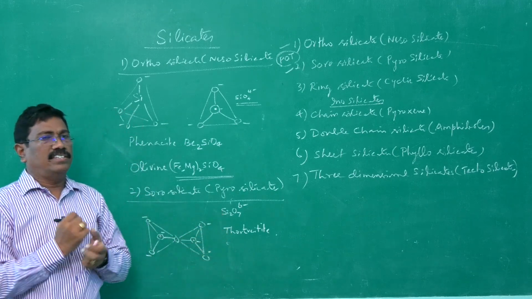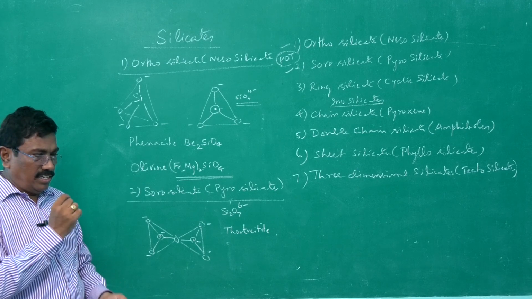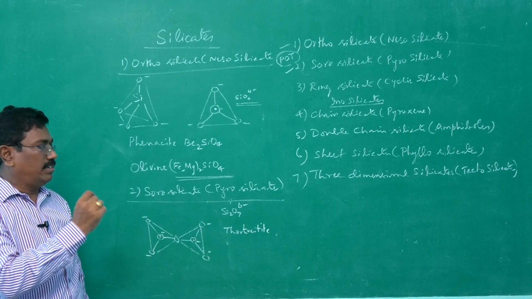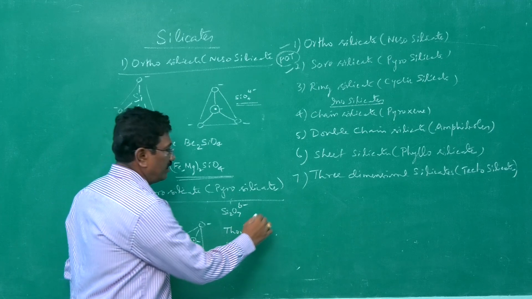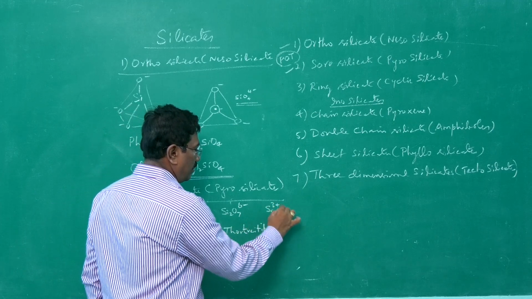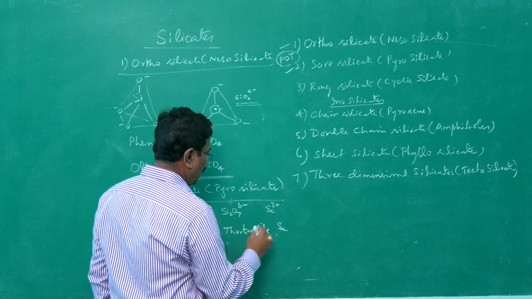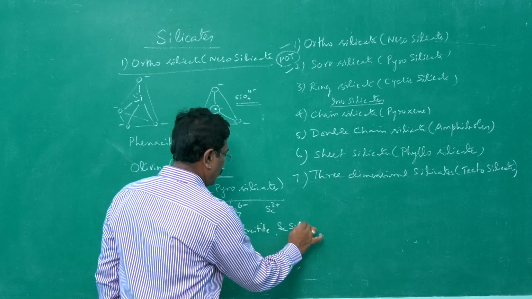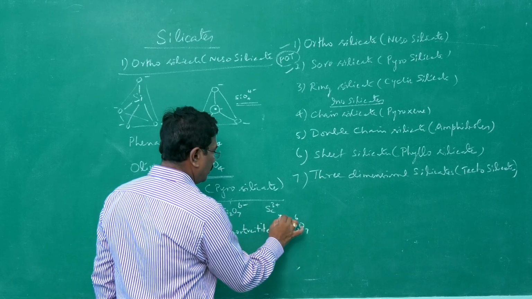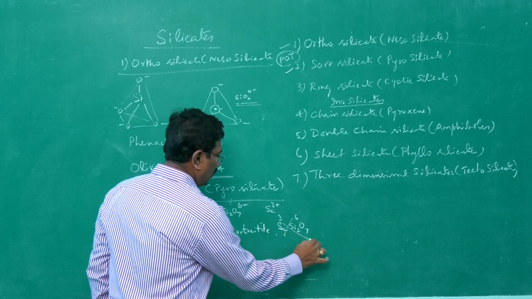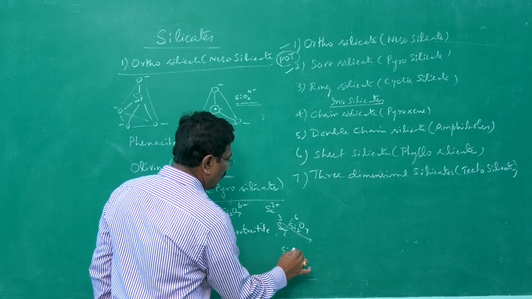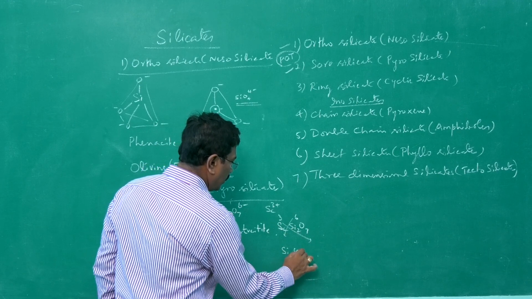This silicate has the first transition element, scandium, valency 3, scandium 3 plus. Scandium is making bond with the Si2O7, valency 6, and scandium valency 3. Therefore, the formula will be Sc6(Si2O7)3.